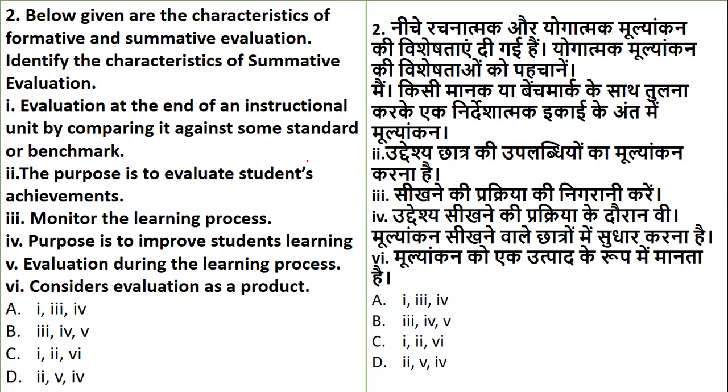And next, it considers evaluation as a product. From the following list, which of them is the characteristic of summative, not formative? They have asked us to list out the characteristics of summative evaluation. So evaluation at the end, the purpose is to achieve, monitor the learning process, the purpose is to improve the students' learning.